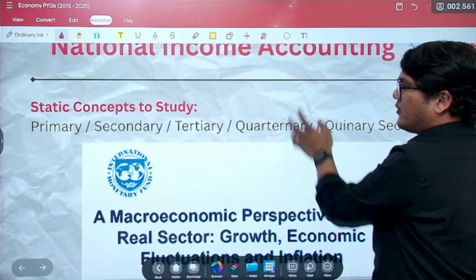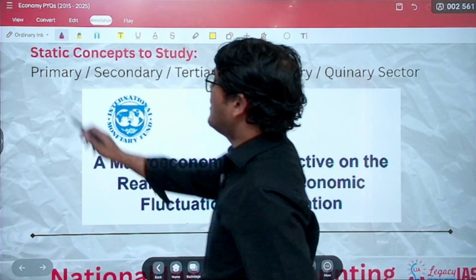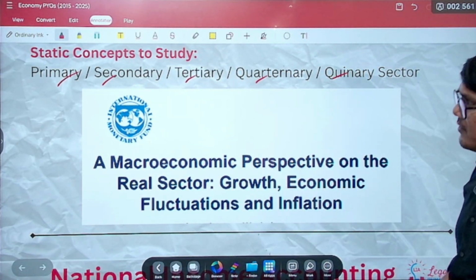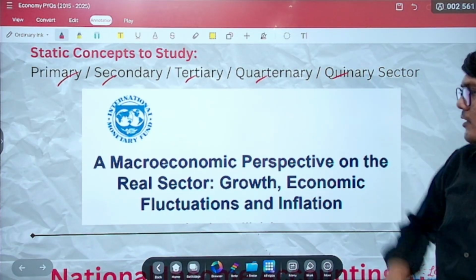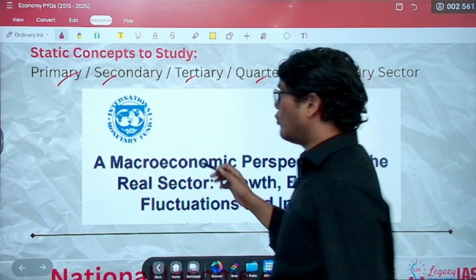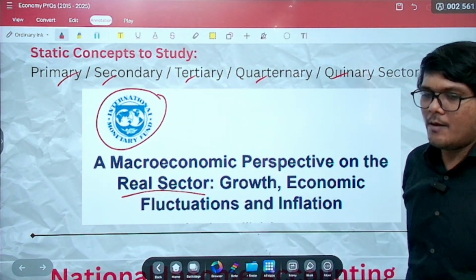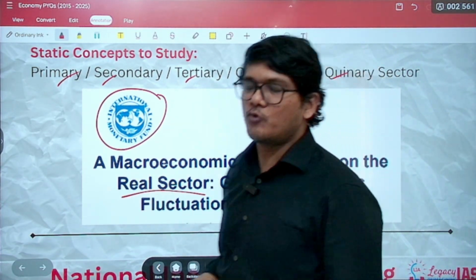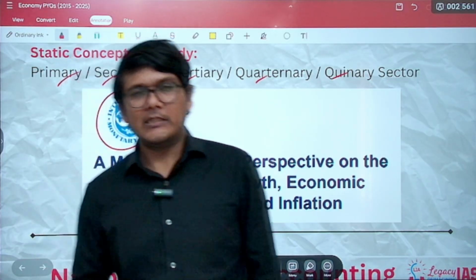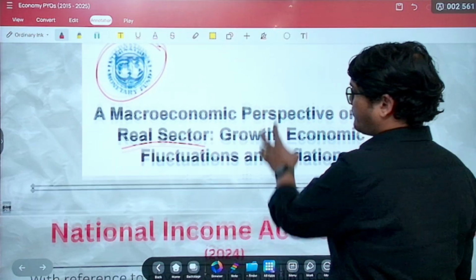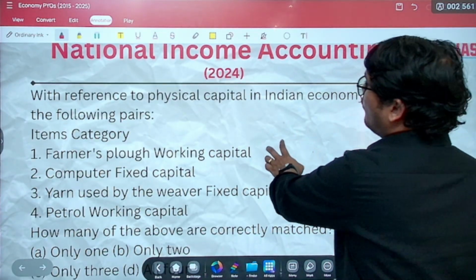This is the explanation here. The static concept that you should study is the primary, secondary, tertiary, quaternary, quinary sector with examples. This real sector economy question was asked with respect to the IMF report on the real sector. But there is not a direct link as such. You could not have predicted this particular news leading to that particular question. Right? Anyway, let's move ahead.